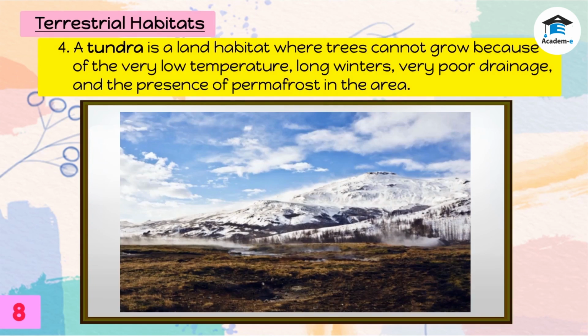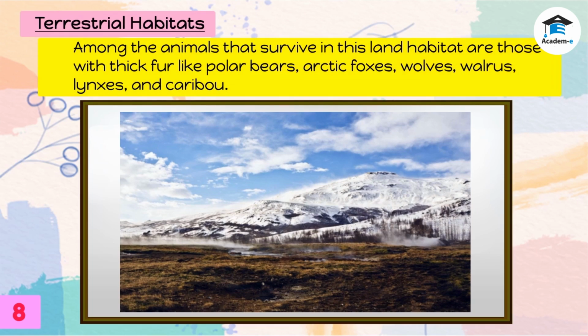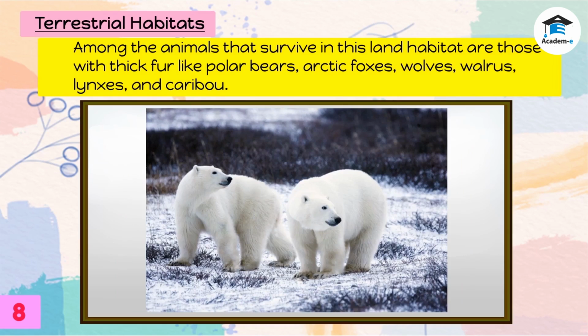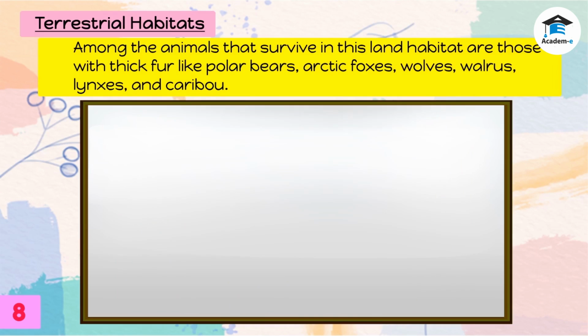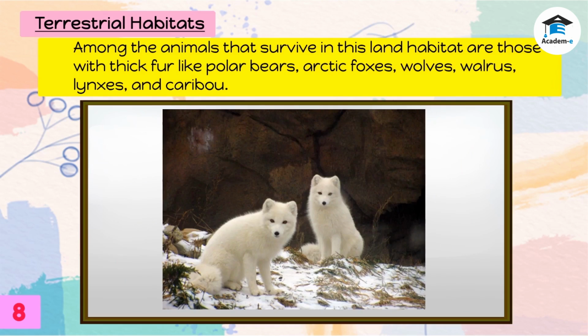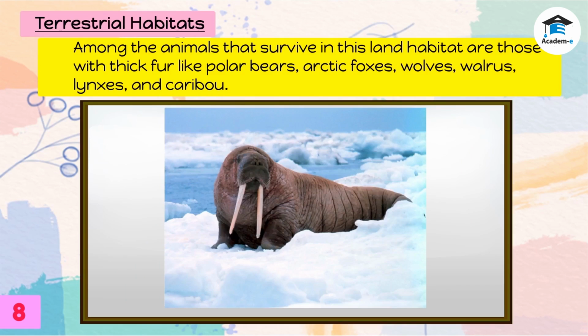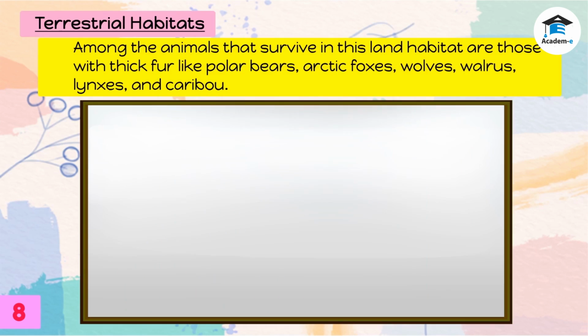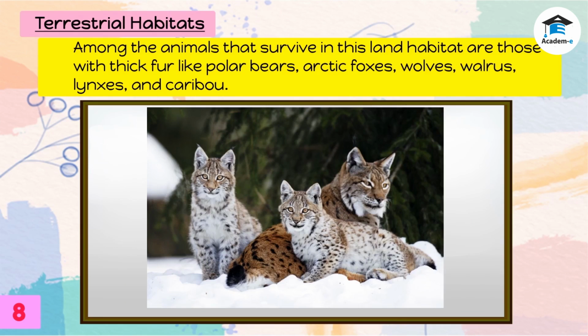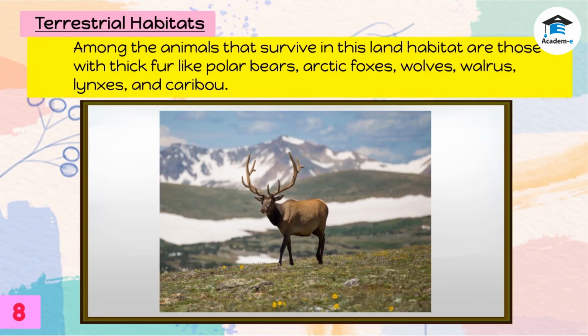A tundra is a land habitat where trees cannot grow because of the very low temperature, long winters, very poor drainage, and the presence of permafrost in the area. Permafrost is the layer of soil and rock under the ground that remains frozen throughout the year. Among the animals that survive in this land habitat are those with thick fur like polar bears, Arctic foxes, wolves, walrus, lynxes, and caribou.